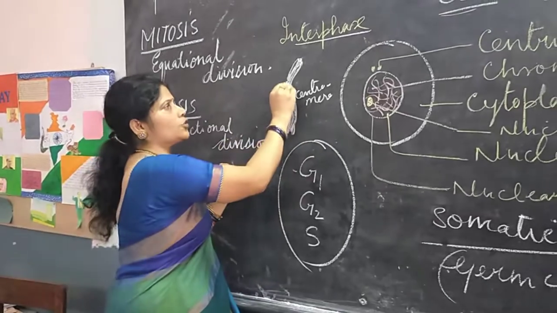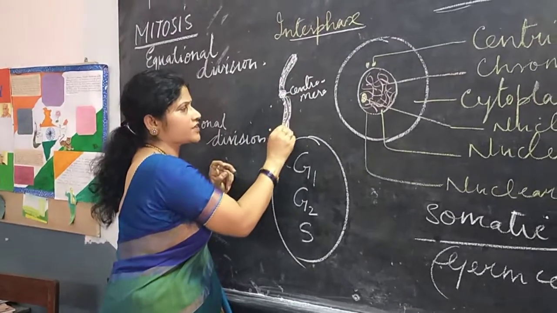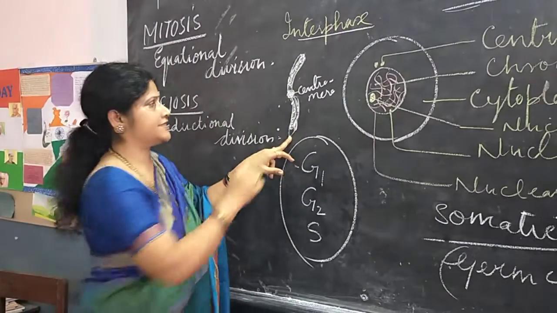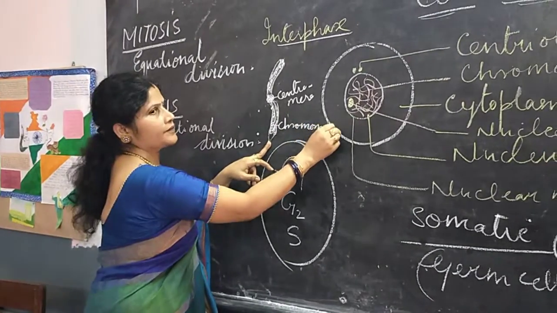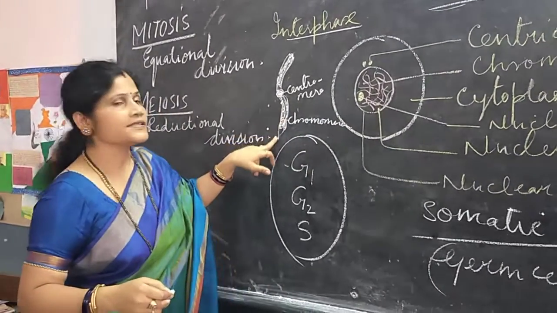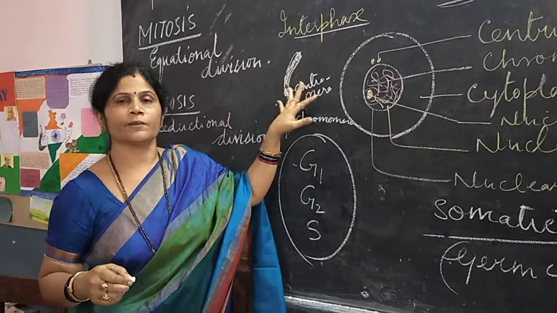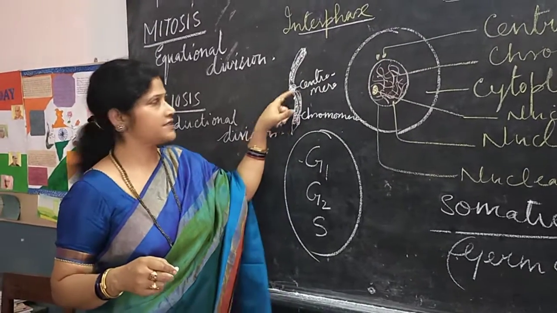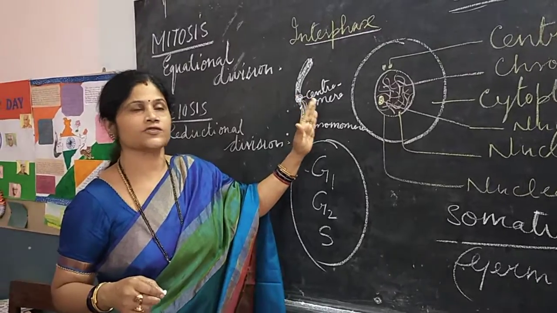Now, throughout the length of the chromosome, there are small beaded structures. These beaded structures are called the chromomeres. Chromosomes are said to carry hereditary characters from parents to offspring, because they carry genes on their surface.